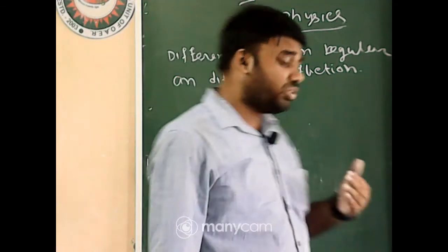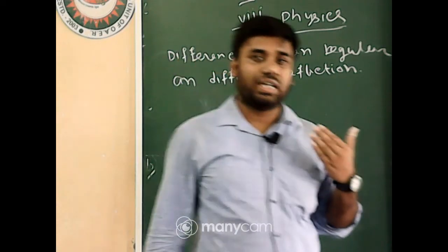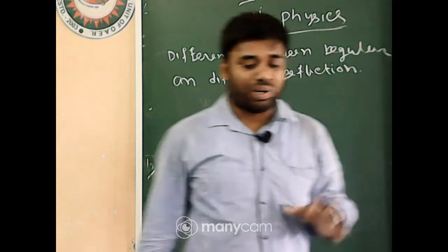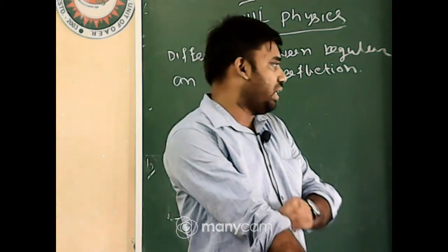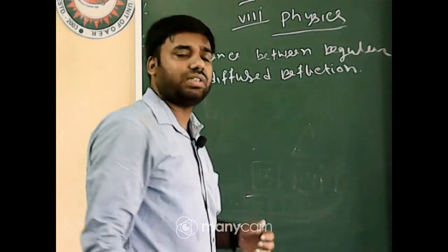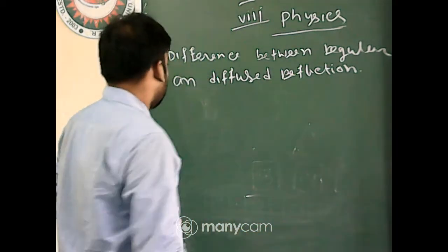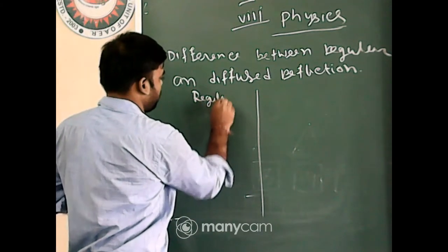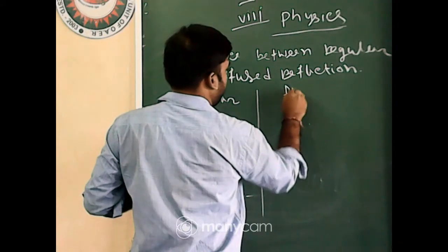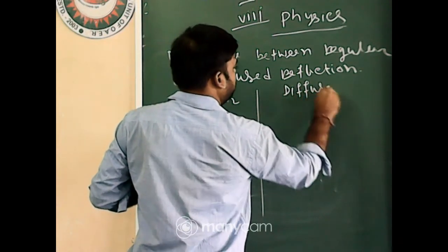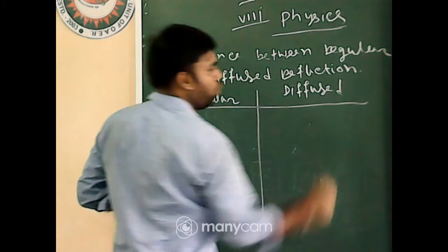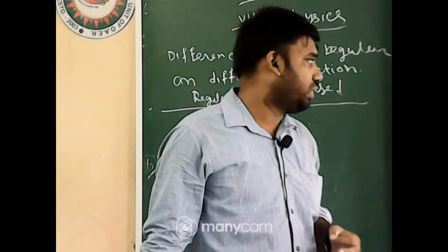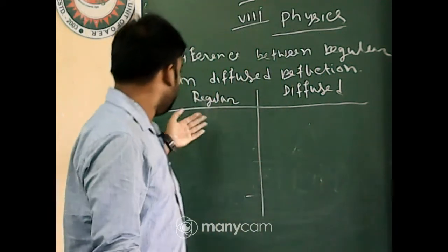Okay. First of all, students, that bouncing back of light after striking a surface is known as reflection. Now, what is regular reflection and what is diffuse reflection? We have already learned. In regular reflection, beams of light remain parallel.